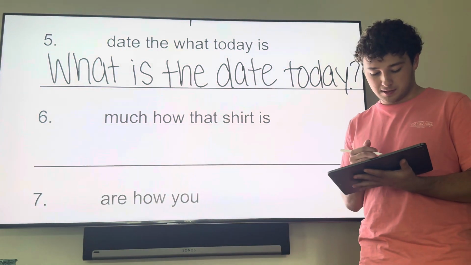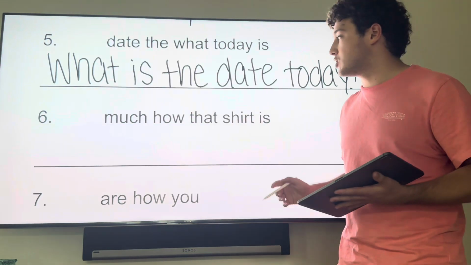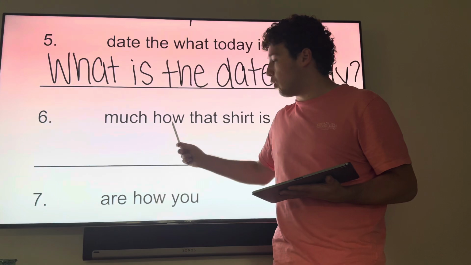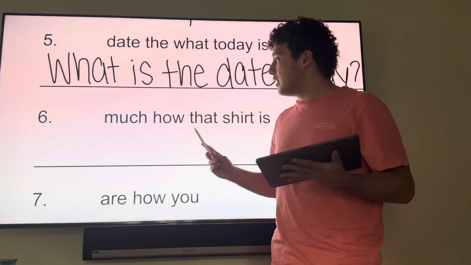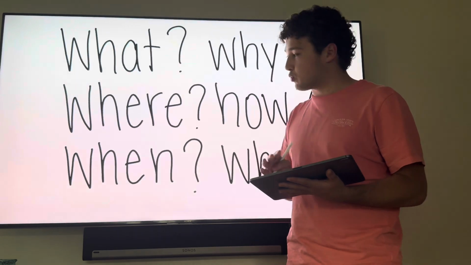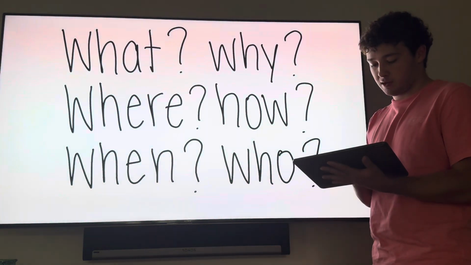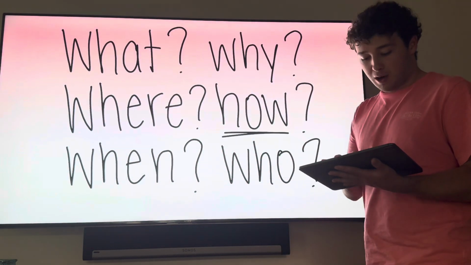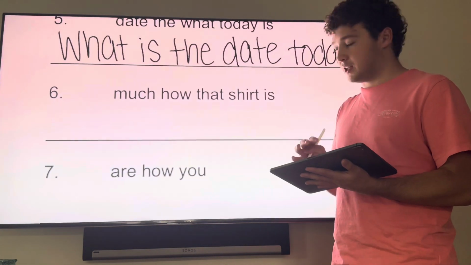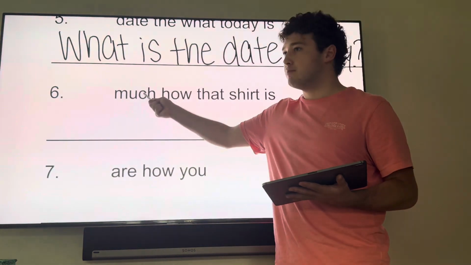Number 6. Number 6 asks you with a different question. It uses how. That is also one of the English question words that we discussed before. Here it is. So how. And specifically, it says how much.